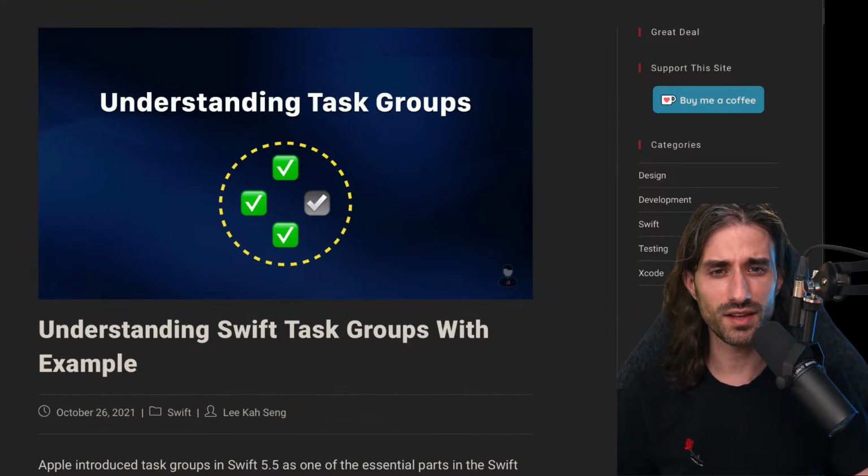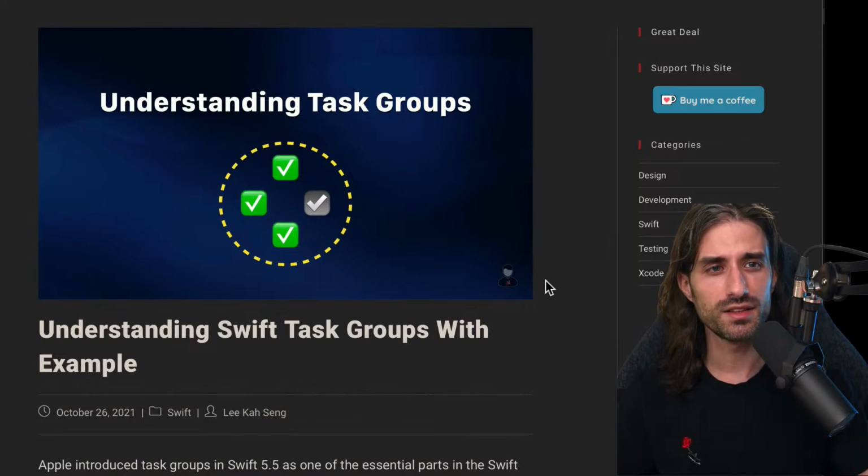And remember, I've told you earlier that async-let, you can only use it when you have a static number of child async functions that you want to run concurrently. As you can imagine, task group is what you use when you have a dynamic number of async operations that you want to run concurrently. So this time we are on a website called Swift Senpai.